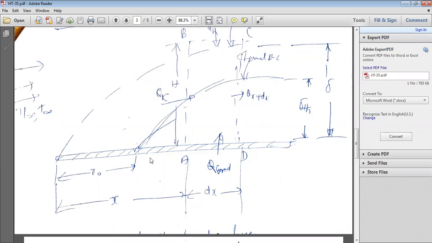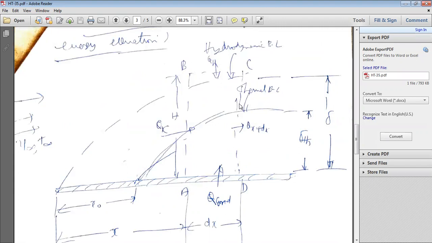But the thermal boundary layer is formed at a distance x naught. Obviously, the thermal boundary layer forms after the formation of the hydrodynamic boundary layer. So, for example, assume the thermal boundary layer is formed at a distance x naught from the leading edge. Here, consider a fluid element A, B, C, D of height capital H.